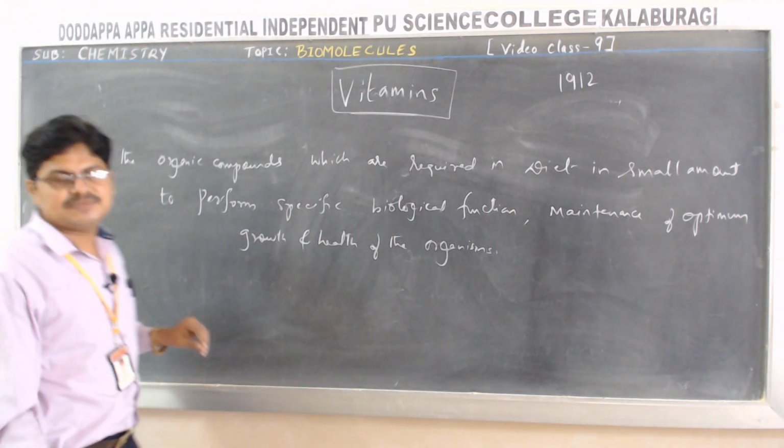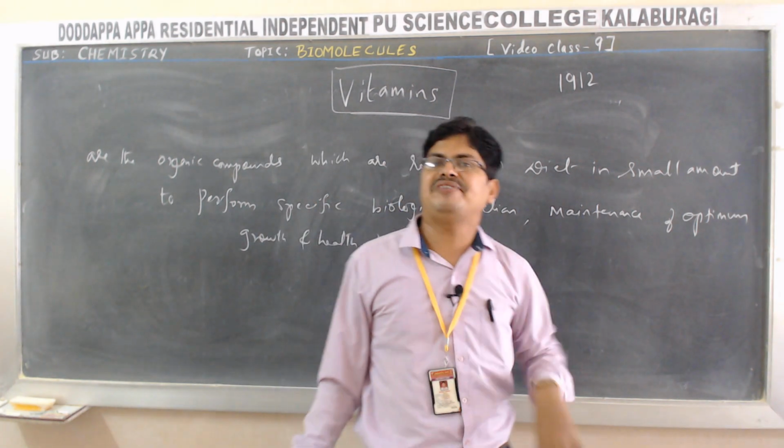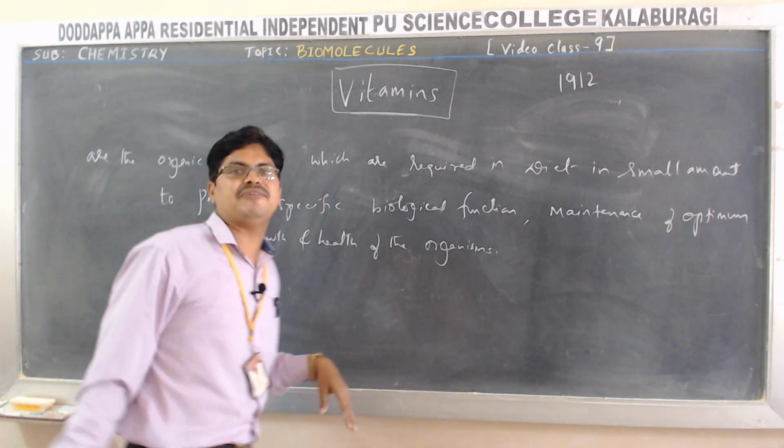In total, 13 well identified vitamins are there.